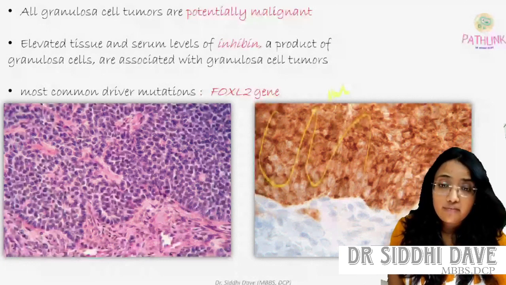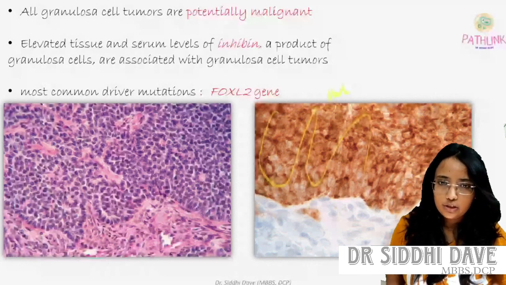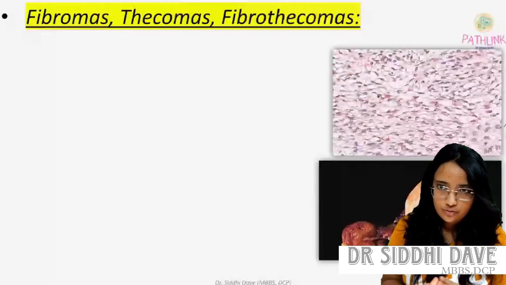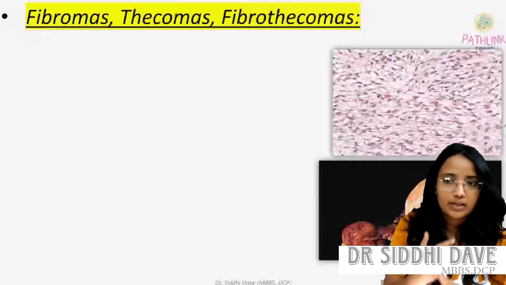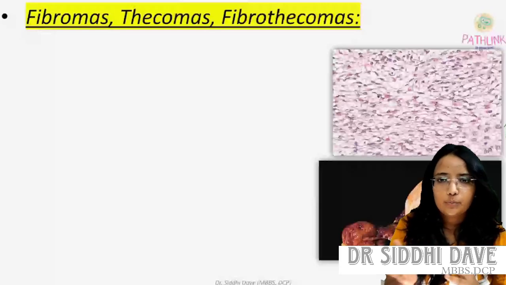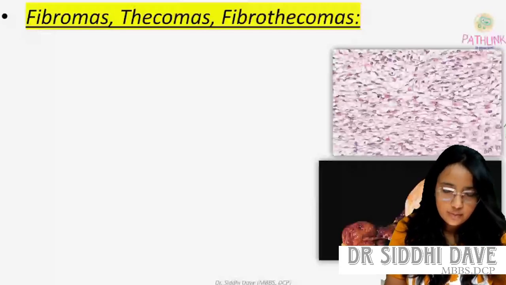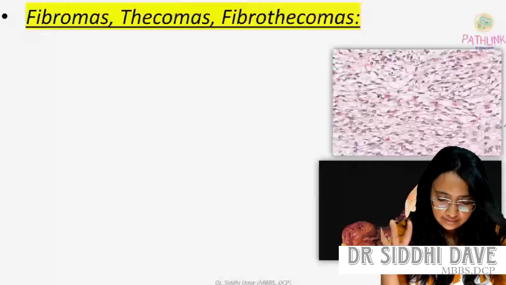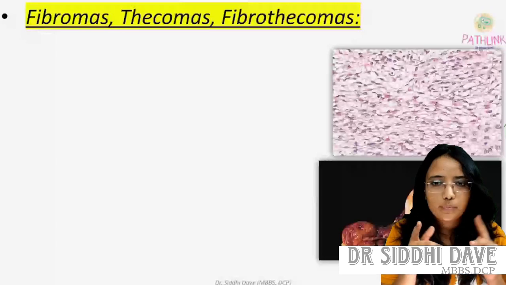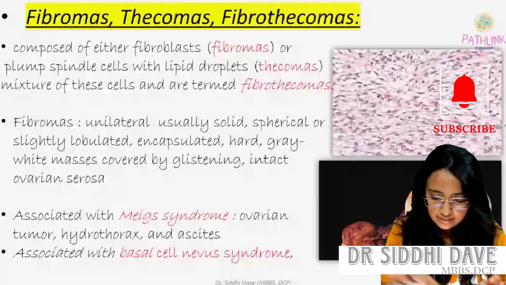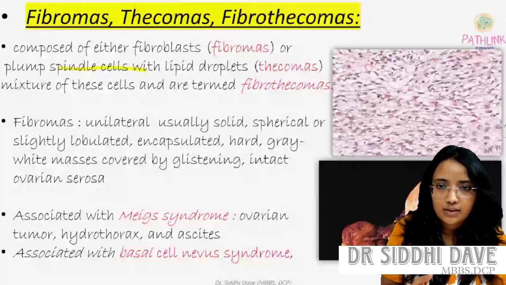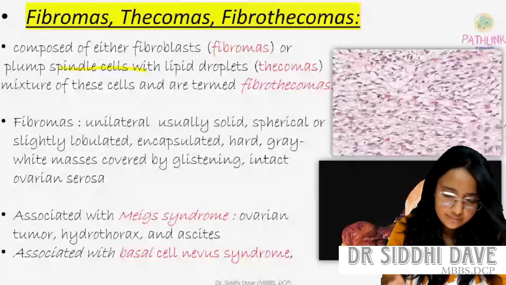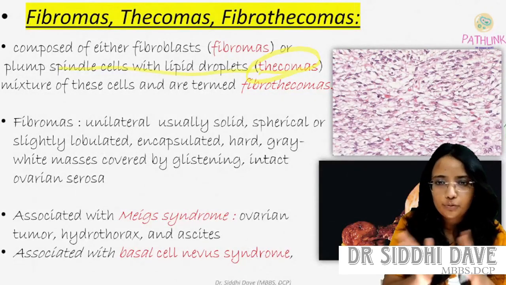Then fibroma, thecoma and fibrothecoma. In sex cord stromal tumors, we first discussed granulosa cell tumor, and second is fibroma, thecoma and fibrothecoma, all in one group. Fibroma is composed of fibroblasts. Then a tumor composed of spindle cells with lipid droplets is thecoma. Then if it is a mixture of both, it is fibrothecoma.